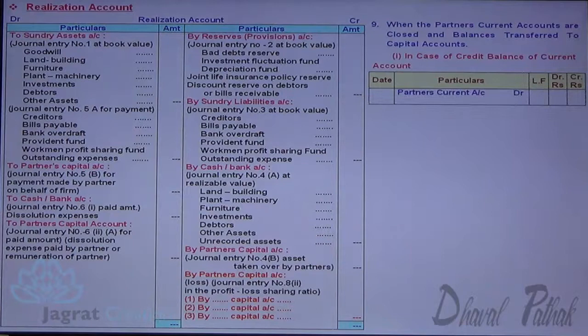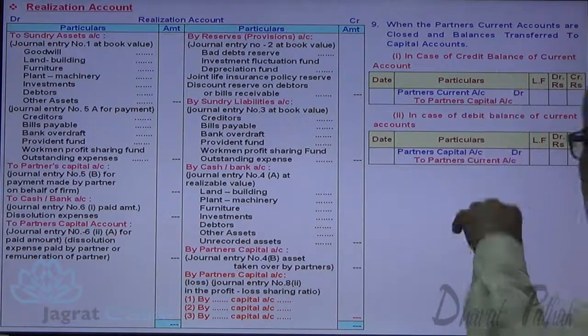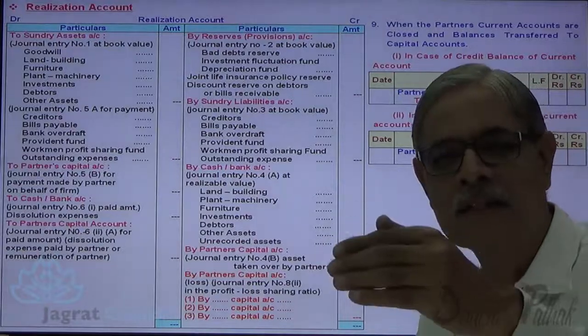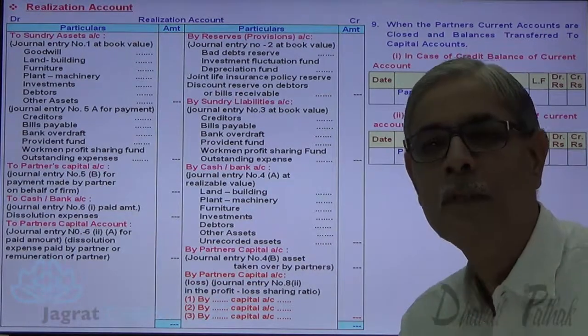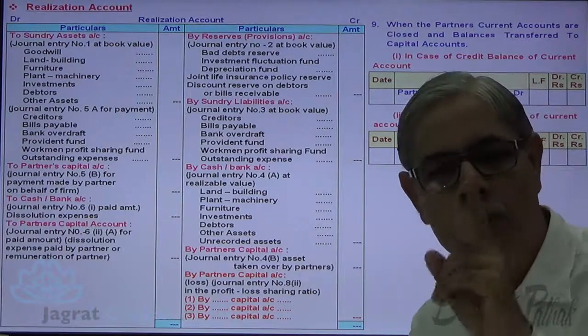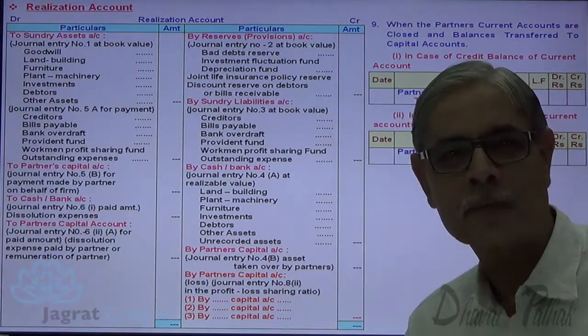In case of credit balance, partners current account debit to partners capital account, and in case of debit balance, partners capital account debit to current account. This is how the current account gets transferred to the capital account. Now, how many accounts are left? Only two accounts are left: partners capital account and cash and bank account.